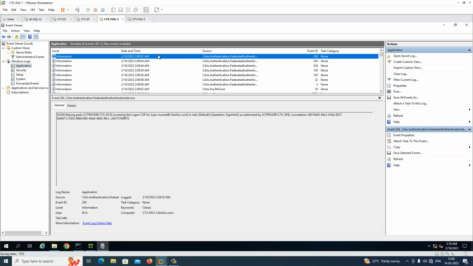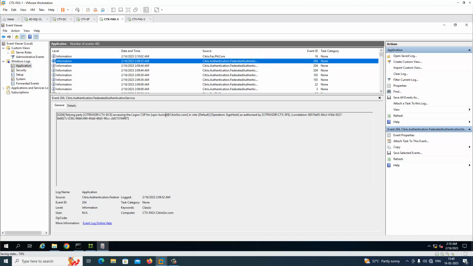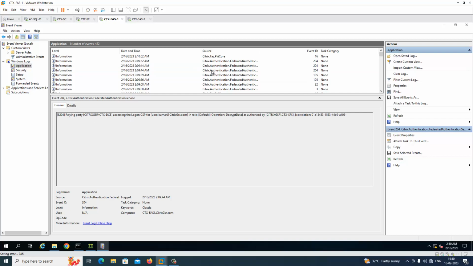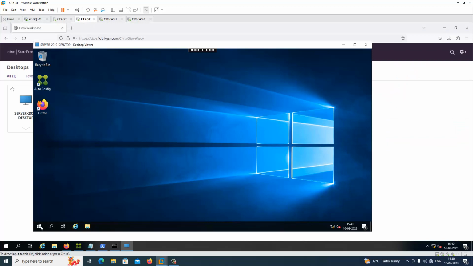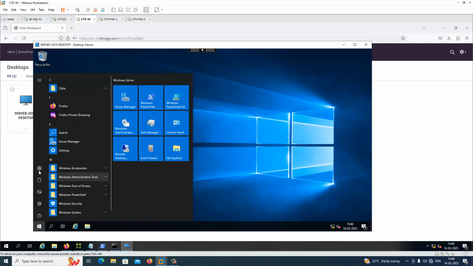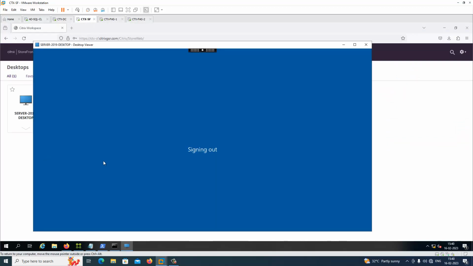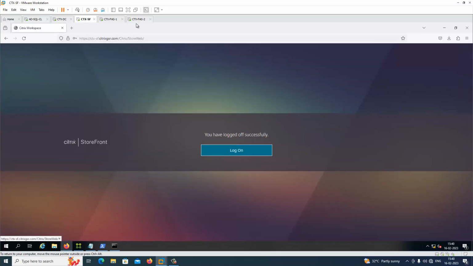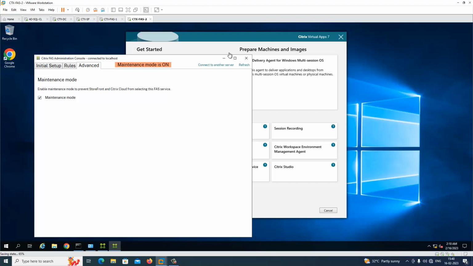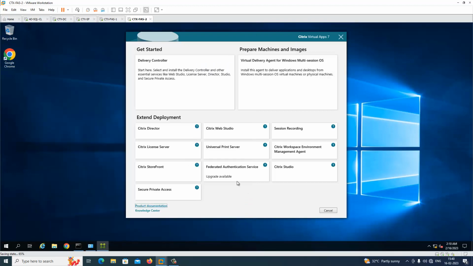Okay, so here you can see more user details here. Okay, so now what we can do, we can perform the upgrade on the FAS server 2. Just log off, go to FAS server 2, close this console, just upgrade.